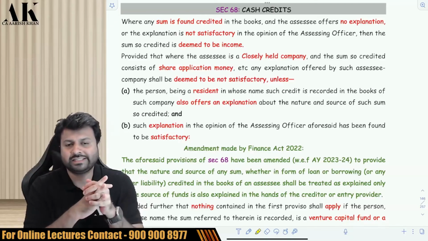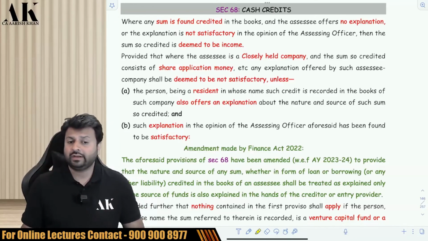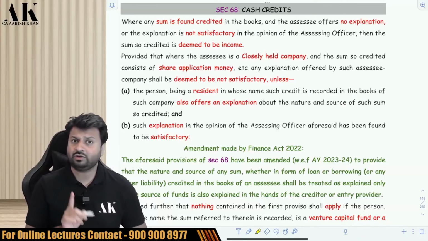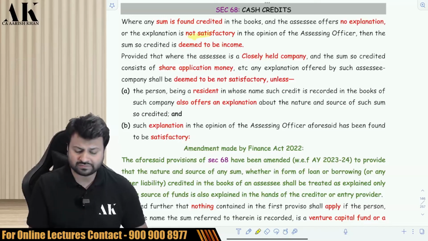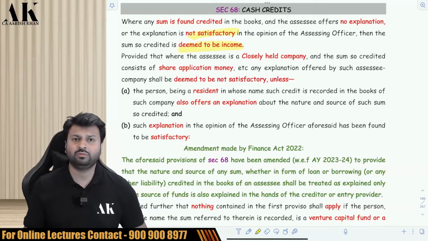Now what is section 68? Section 68 talks about cash credit. If there is some cash credit found in your balance sheet, in your books of accounts, and you are not able to explain it, or your explanation is not satisfactory, then it is deemed to be income.